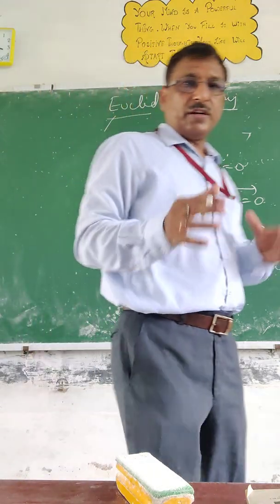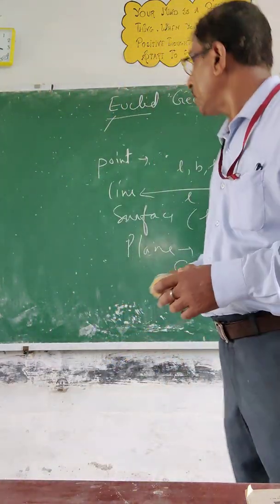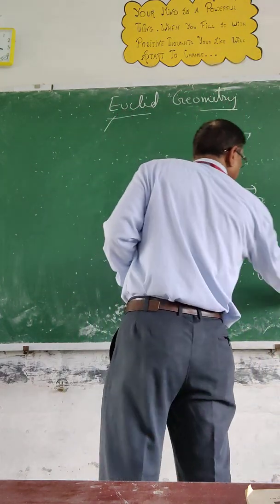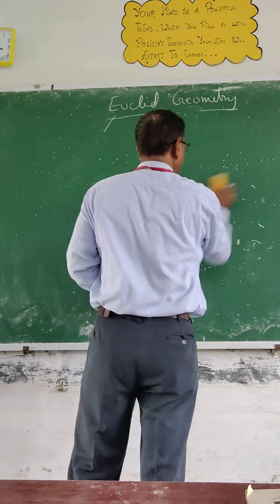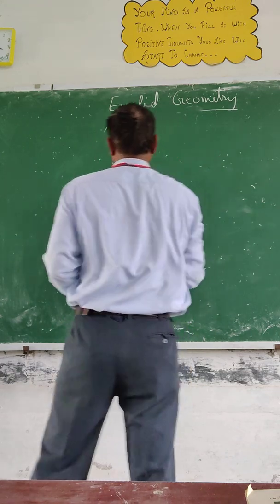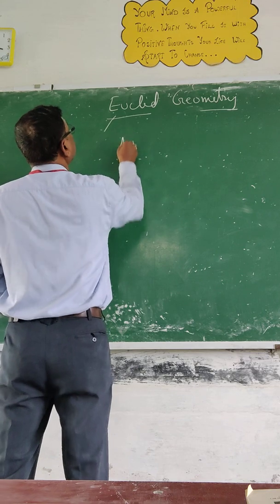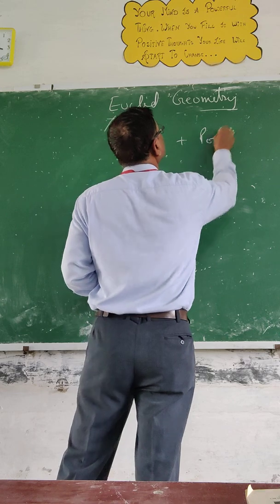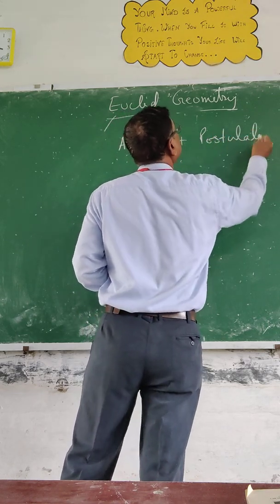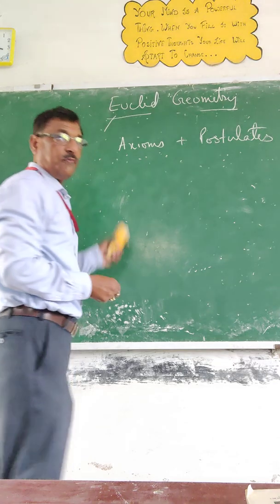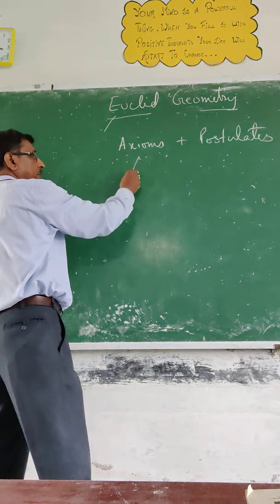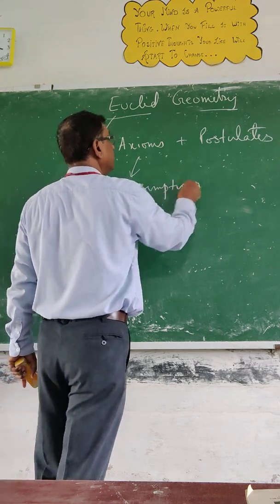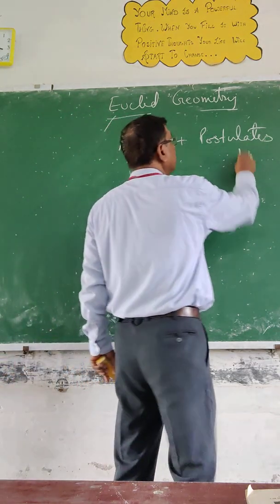So now we have understood the basic things. Now see the next term comes. Then Euclid also defined axioms and postulates. What is the meaning of axioms and postulates? These are the assumptions. These are also assumptions.